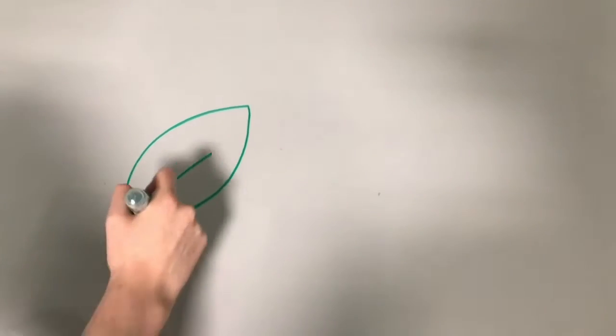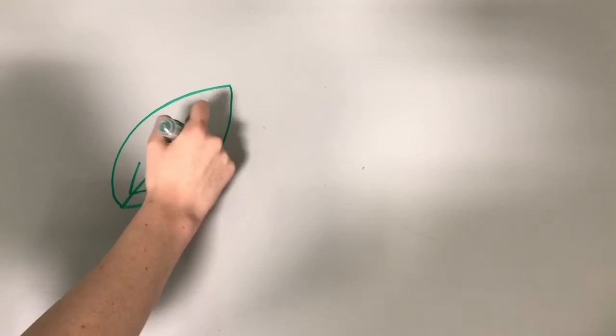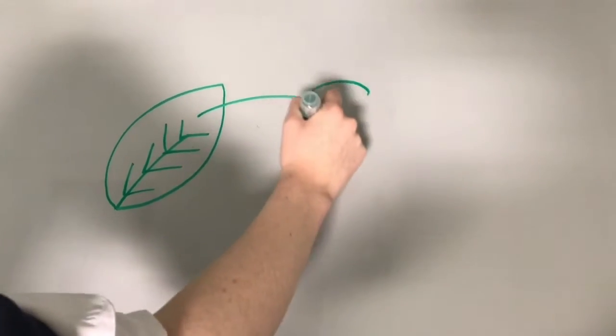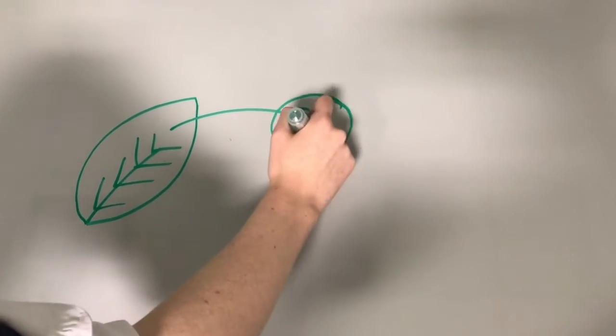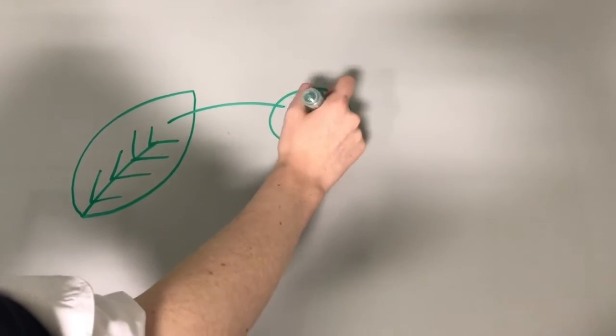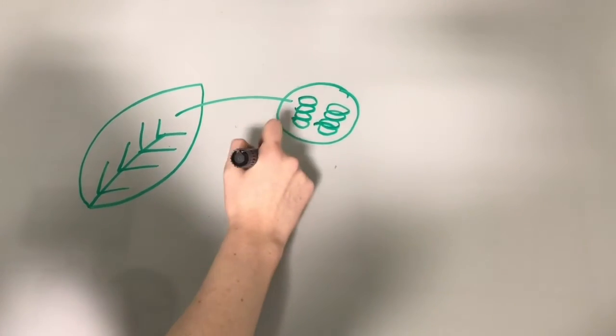In the stroma of the chloroplast, carbon dioxide combines with ribulose bisphosphate using the rubisco enzyme to create two molecules of glycerate 3-phosphate. Then ATP and NADPH from the light-dependent stage reduce the glycerate 3-phosphate to form TP. This TP can be used to create glucose molecules needed for cellular respiration.